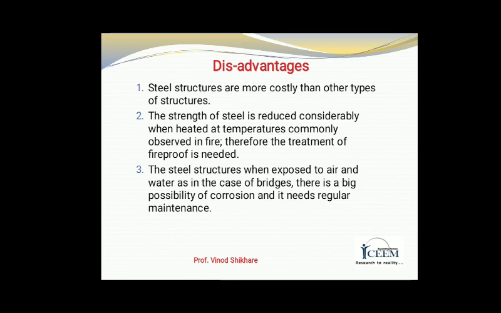The initial cost of a steel structure is high compared to other materials. Steel structures require skilled labor for their construction. These are the disadvantages of steel structures.